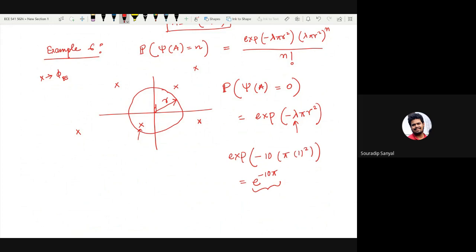As a homework, try to plot this. In the x-axis, try to have r, in the y-axis try to have e to the power minus pi lambda r square, and plot it for various values of lambda: lambda 1, lambda 2, and so on.